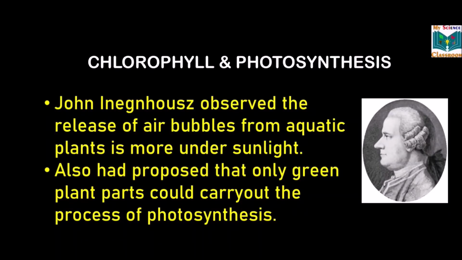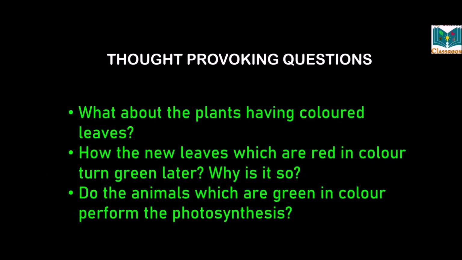John Ingenhousz observed that the release of air bubbles from aquatic plants is greater under sunlight. Along with that, he also proposed that only green parts of plants could carry out the process of photosynthesis. Then what about plants having colored leaves? How do new leaves which are red in color turn green later? Why is it so? Do animals which are green in color perform photosynthesis?